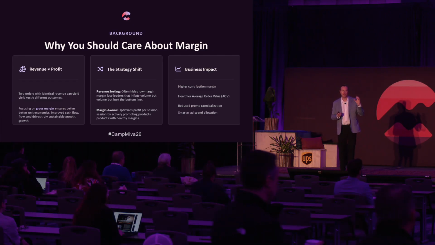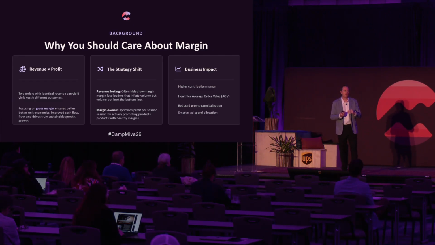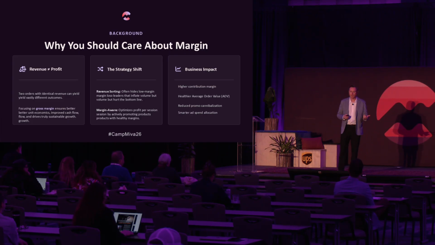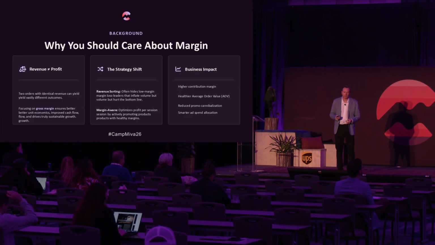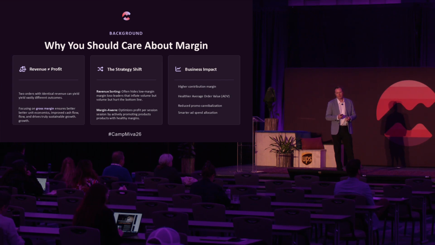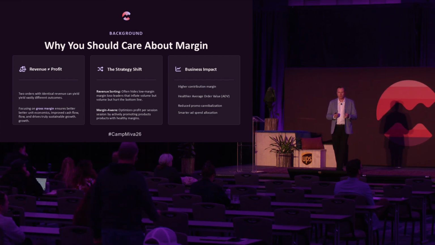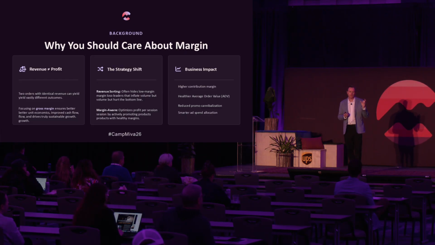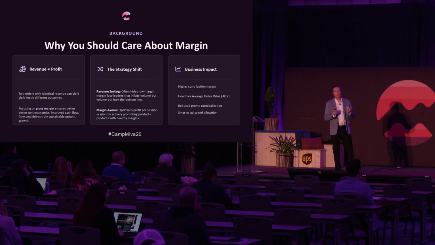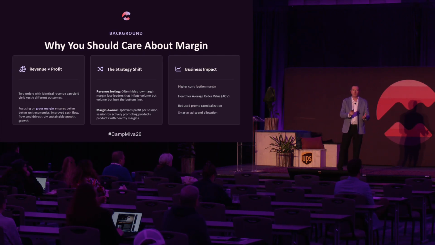You have your margin on your products, you have all your hard costs from running your business, and at the end of the day, the profit is what you take home as a business owner. So two orders with the same revenue could yield vastly different outcomes based off the margin for those particular products. So you want to be aware of margin at every level of the business. What we're doing as a product is making sure you have the information you need to make those decisions.